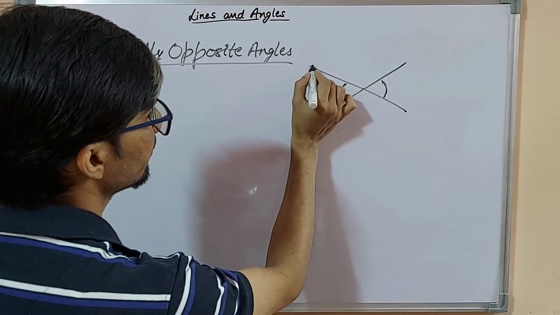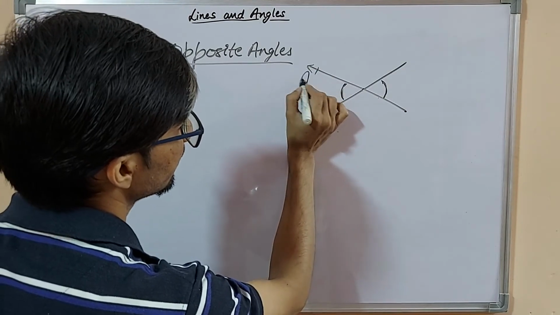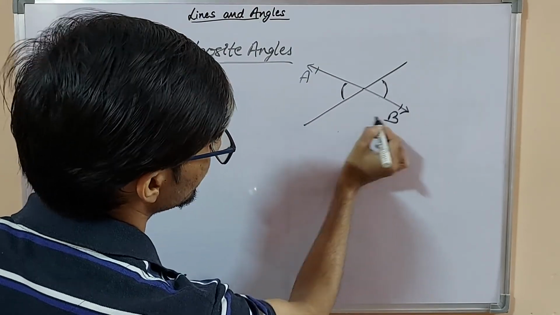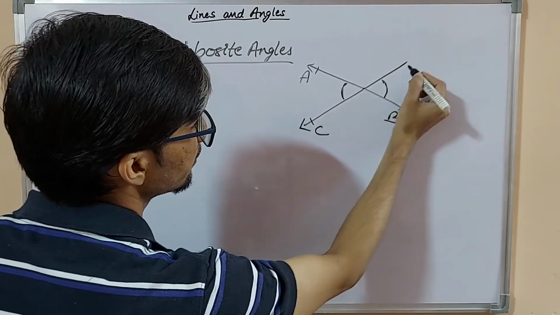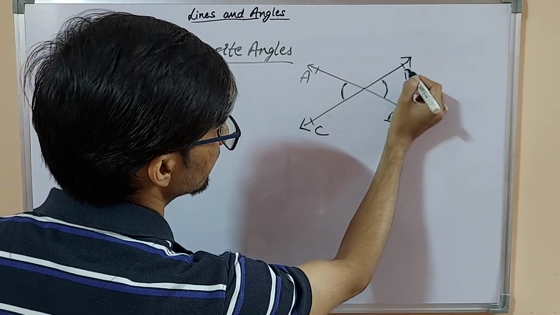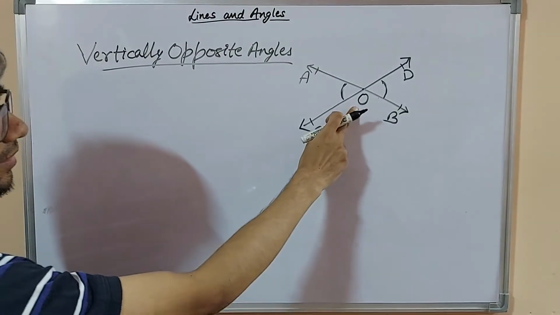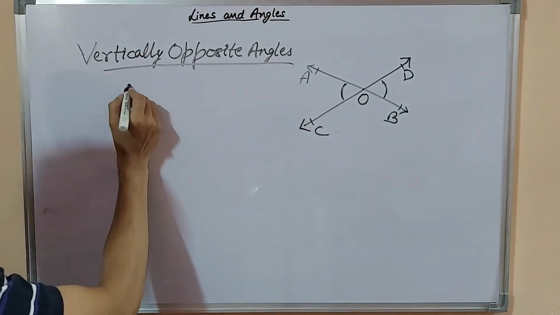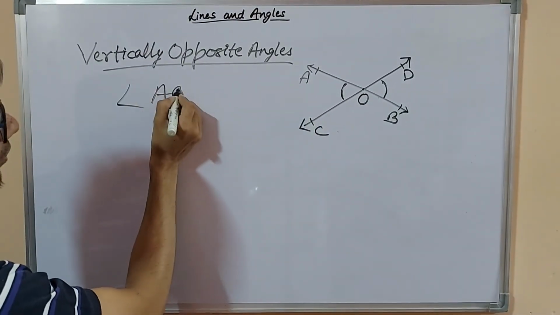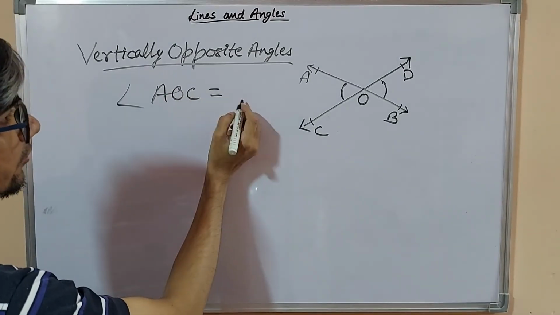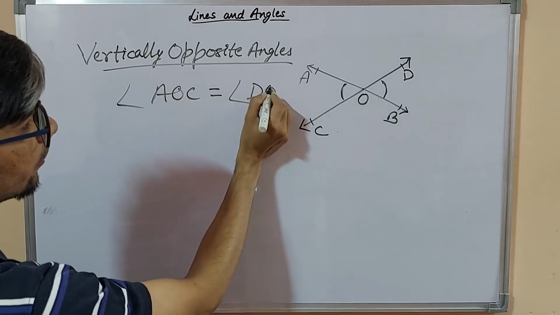Like we name it A, B, C, D, and the point O. So angle AOC is equal to angle DOB.